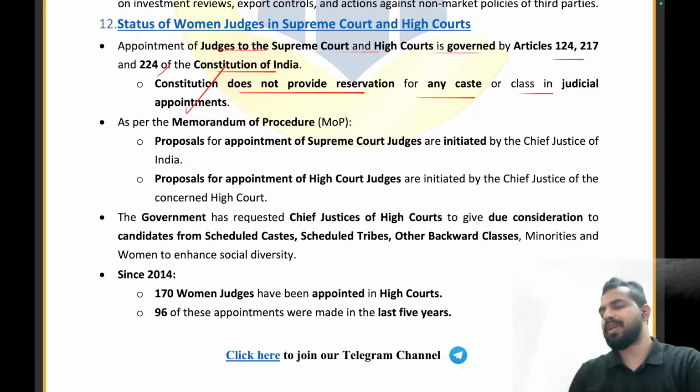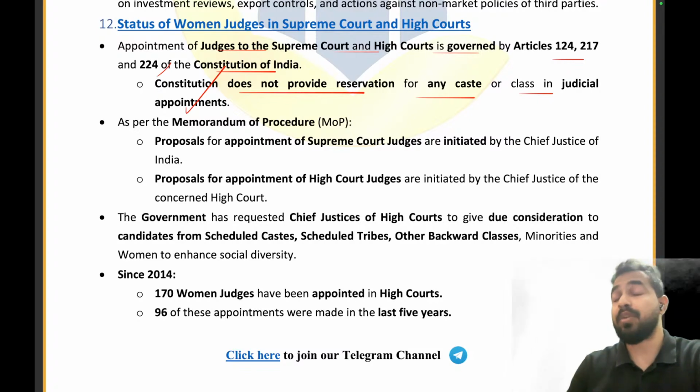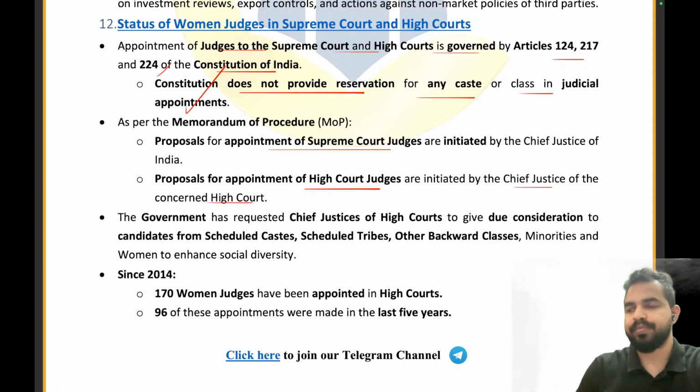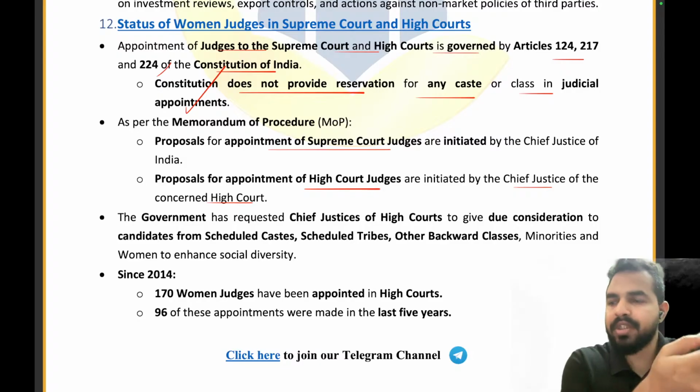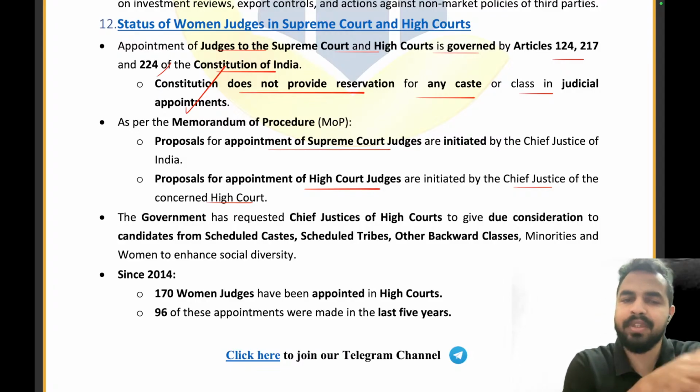Judicial appointment में कोई कास्ट और क्लास यहाँ पर नहीं लगती है, so everything is on the merit on the basis of Article 124, 217 and 224, ठीक है. Proposal of the appointment of the Supreme Court judges is initiated by the Chief Justice of India, and proposal for appointment of the High Court judges is initiated by the Chief Justice of the concerned High Court. So अगर सुप्रीम कोर्ट का जज अपॉइंट होगा तो उसका प्रपोजल कौन देगा? Chief Justice of India देगा, right? And when it comes to the proposal for appointment of High Court judges, that is done by the Chief Justice of that particular High Court.